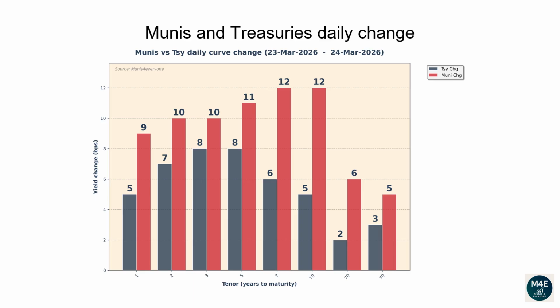Munis and Treasuries daily change. This graph shows how both Munis and Treasury yield curves have changed versus the prior business date. They usually tend to move in the same direction, even though it's not uncommon to see days during which they move in the opposite directions. In general, daily changes between -2 and +2 basis points are quite common. Daily yield changes greater than 5 basis points indicate days with a high level of volatility. Compared to the prior day, Treasury bonds sold off across the curve. As a reminder, when people say that rates sold off, it means Treasury bond prices moved lower.